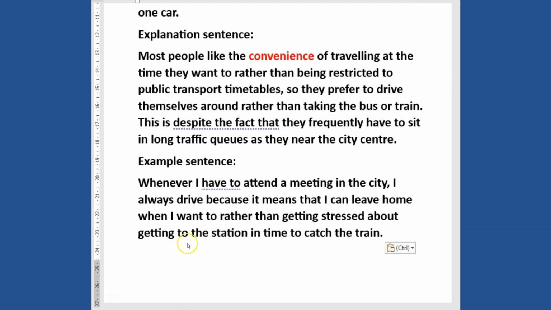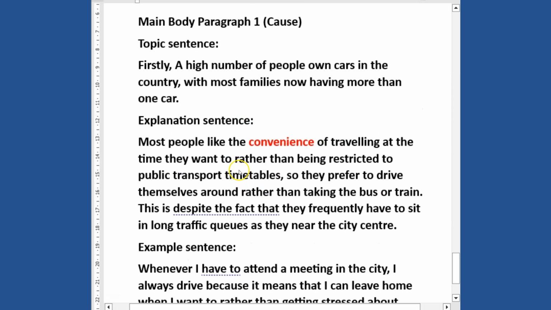Because this is a personal experience, something personal to me, I'm just saying that I like to drive rather than catch the train when I want to go for a meeting, because I'm able to get there on time instead of getting up very early, which is uncomfortable. So now I've given a personal experience, and let's read through.